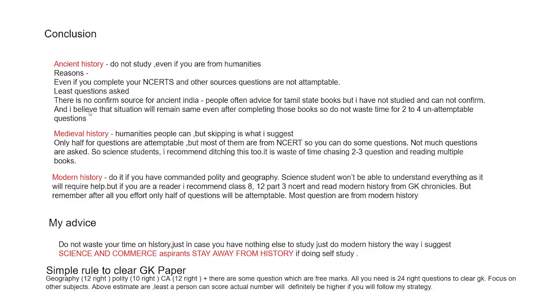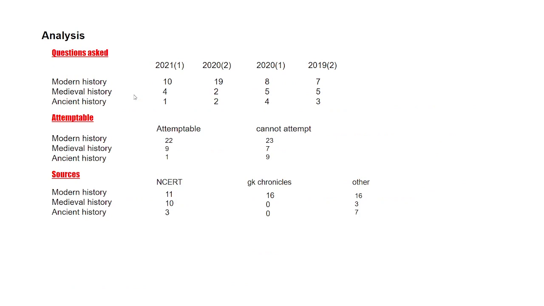Next, the least questions are asked. Just look at the number of ancient history questions asked: one, two, four, three. In comparison, look at the modern history paper. Now you can realize that not many questions are asked from this section, and the questions which are asked from this section are not attemptable at all.